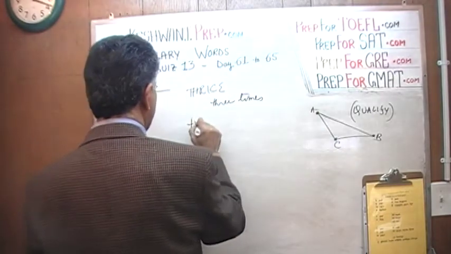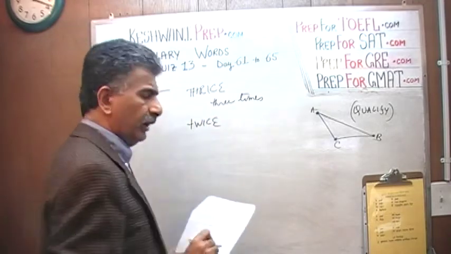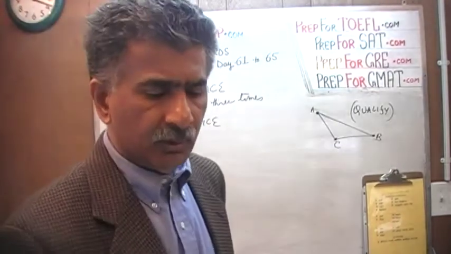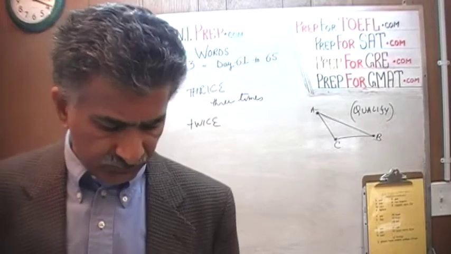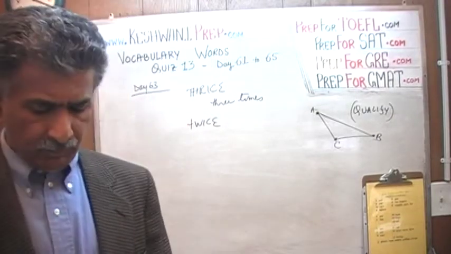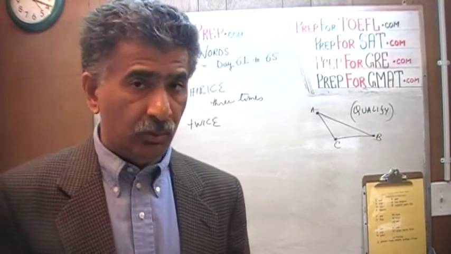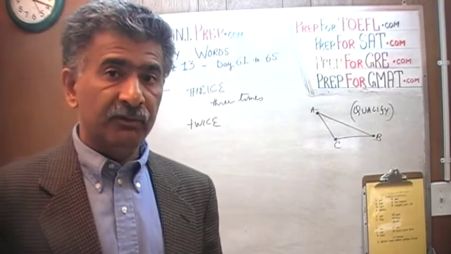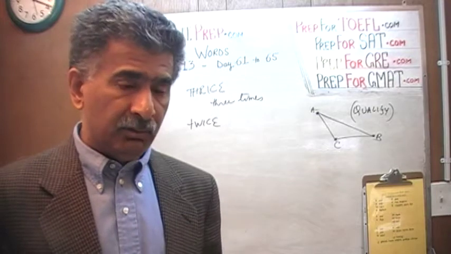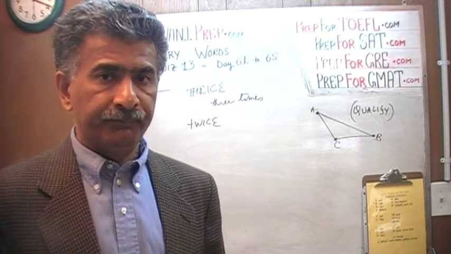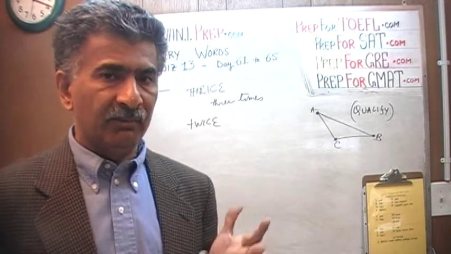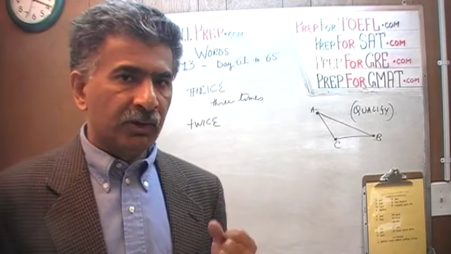Just like we have twice. Everybody knows twice, which means something that happens 2 times. But for some strange and inexplicable reason, when you throw thrice in front of somebody, either they do not understand it, or a lot of the times people do understand what it means, but it's not part of their working vocabulary. They would not say thrice, they would say 3 times. I don't know why.